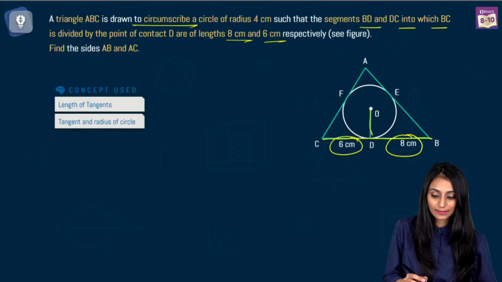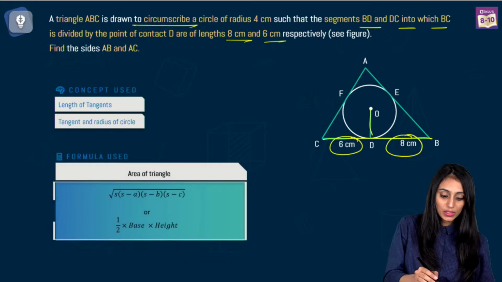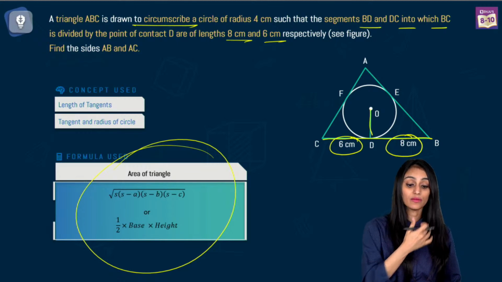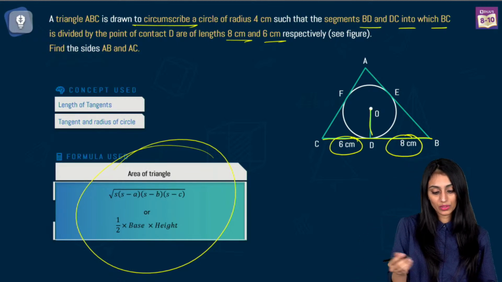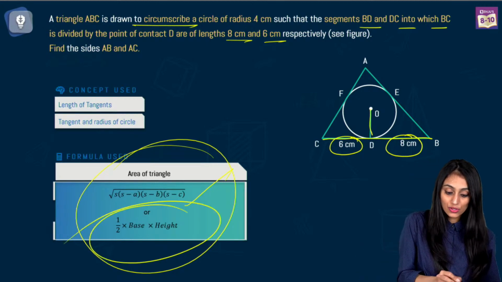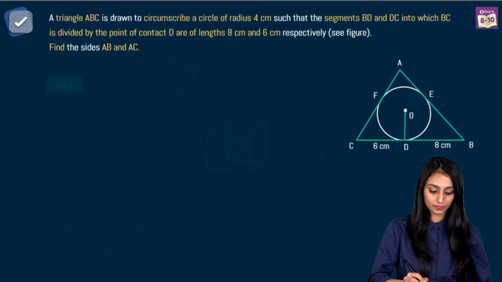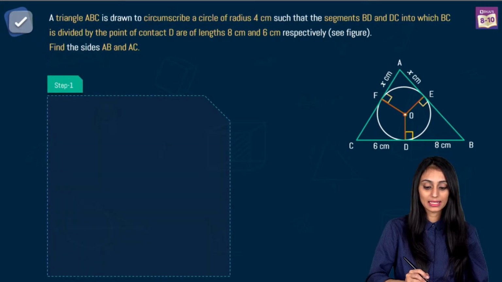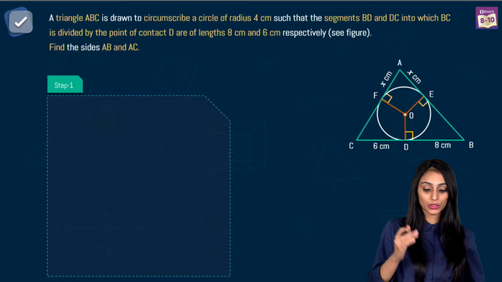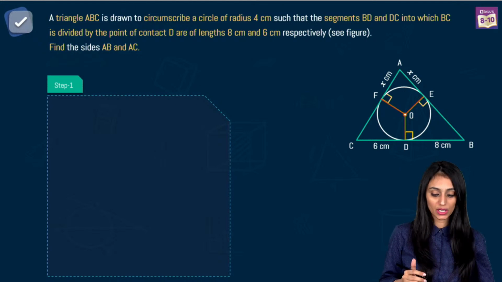Now we know one thing, that the lengths of tangents drawn from an external point to a circle are equal in length. So to find out these sides, I'll be using the concept of area of a triangle. When all the side lengths are different, we can use Heron's formula. We are all aware of Heron's formula. If it is a right angle triangle, we can use half times base times height. So what I'll do here is simply draw perpendiculars from the center to all 3 sides. So OF, OE and OD are the perpendiculars here.